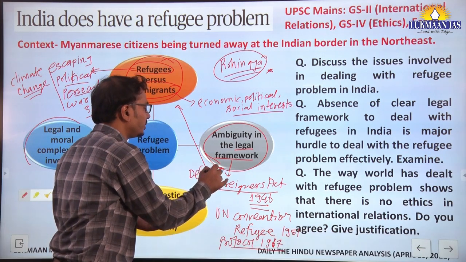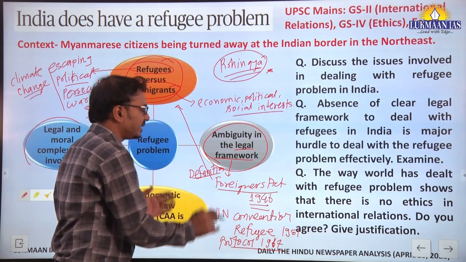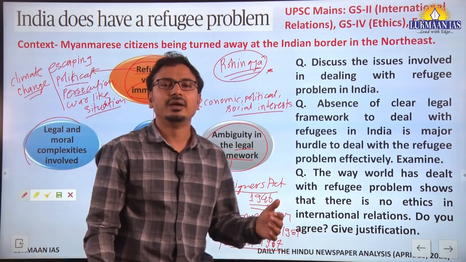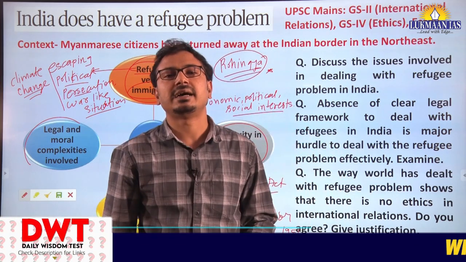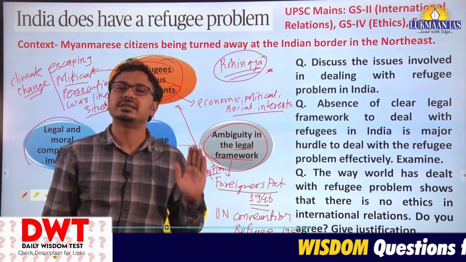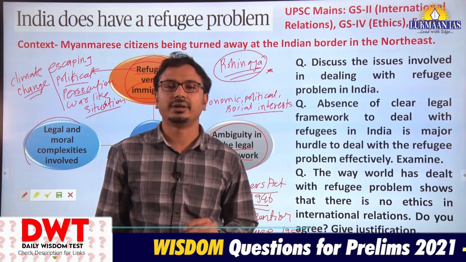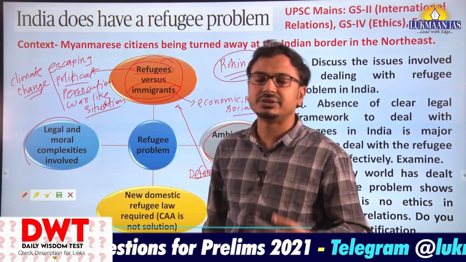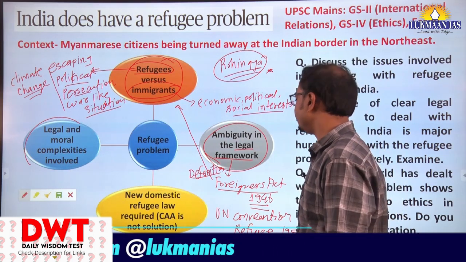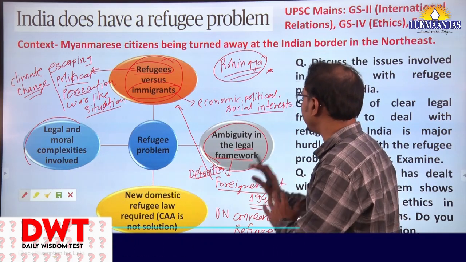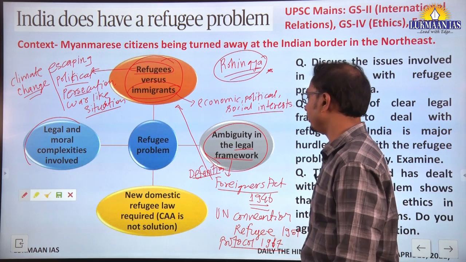So here, according to this Foreigners Act, the definition of refugee or immigrant is the same. The definition of foreigner is that any person who is not a citizen of India is a foreigner, or can be labeled as a refugee or immigrant. Okay, so it can be an illegal immigrant also. This is how the ambiguity is present in the legal framework.